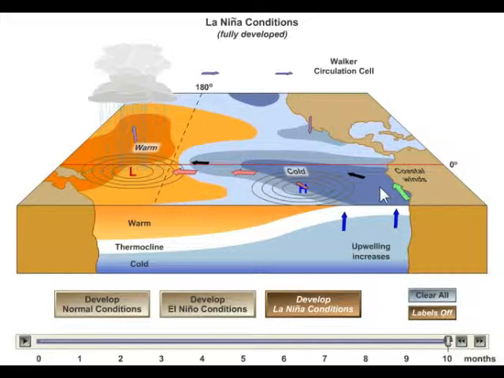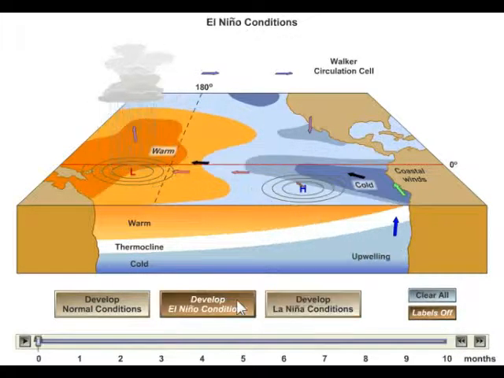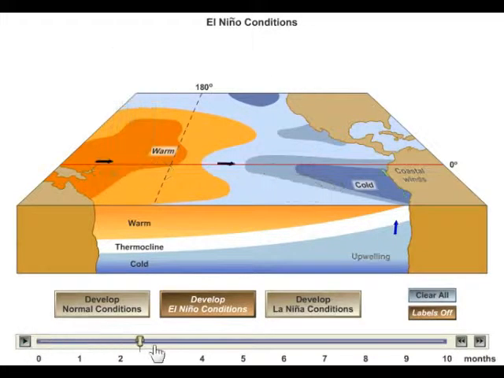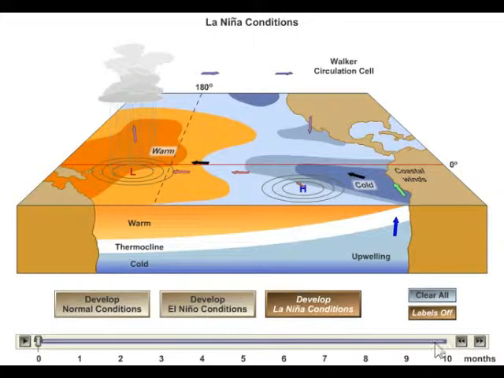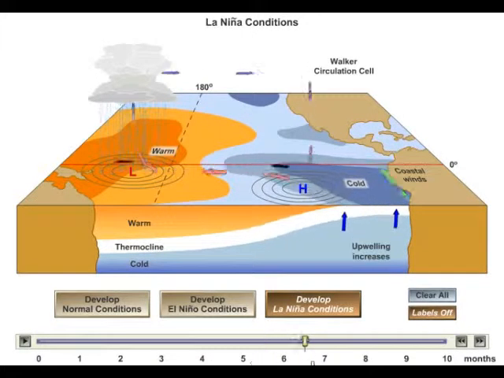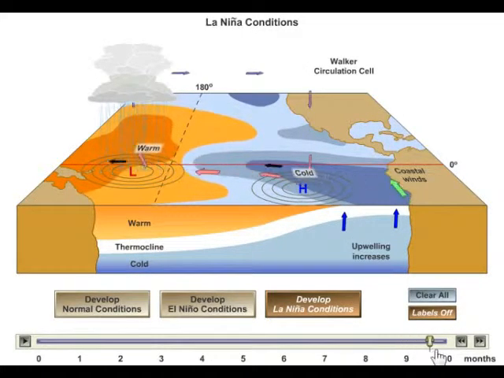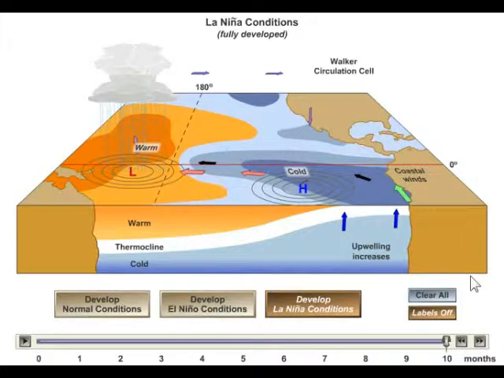So the Pacific Ocean kind of oscillates between these two conditions: the El Nino condition, in which the water sloshes over to our side of the Pacific, bringing storms and rain and warm water, and the La Nina condition, in which the water goes back to the other side of the Pacific and cold upwelling becomes even more intensified. These cycles go back and forth, not particularly regularly, but anywhere from every 2 to 8 years is pretty typical.